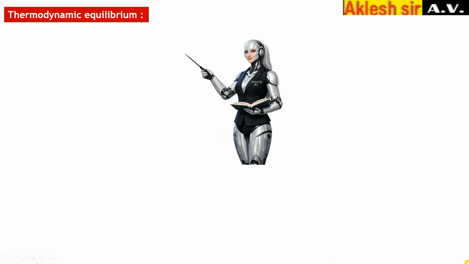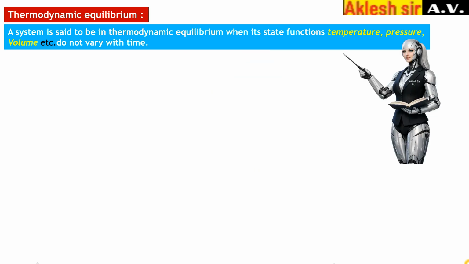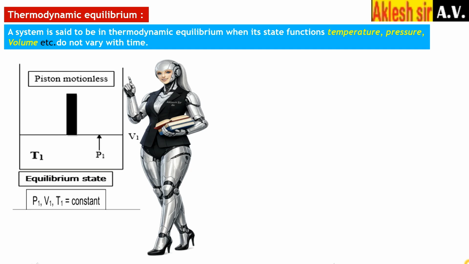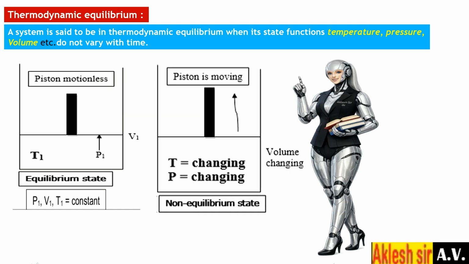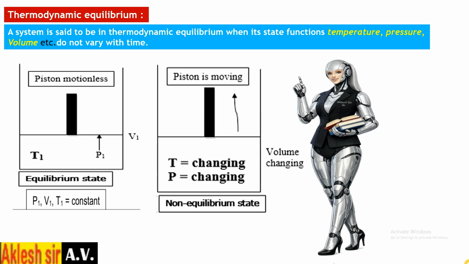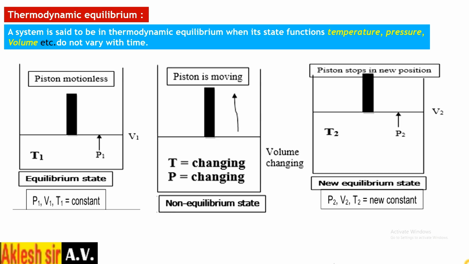Thermodynamic equilibrium: a system is said to be in thermodynamic equilibrium when its state functions, temperature, pressure, and volume, do not vary with time. Consider a gas with pressure P1, volume V1, and temperature T1. Since the piston is motionless, the state of the system is in equilibrium. As the piston is moving, the state functions pressure, volume, and temperature of the system change continuously, so the system is in a non-equilibrium state. As the piston stops, the state functions again become constant, and the system is in a new equilibrium state.